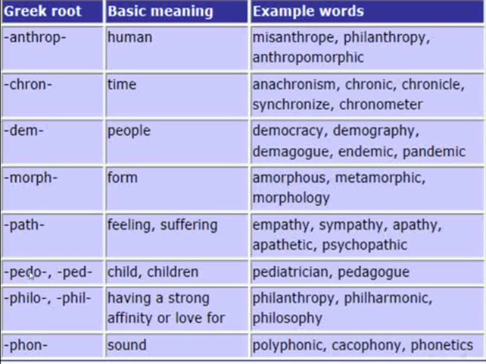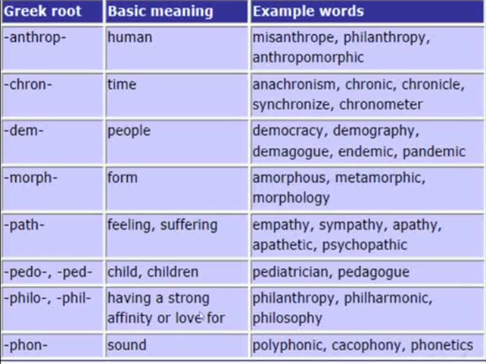Right. Another Greek root here, pedo and ped. It means child and children. Examples: pediatrician, pedagogue. Greek root, philo and phil. It means or refers to having a strong affinity or love for.